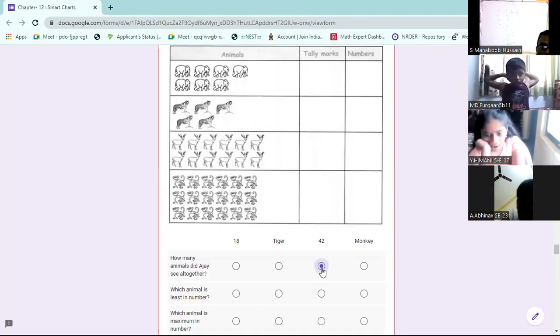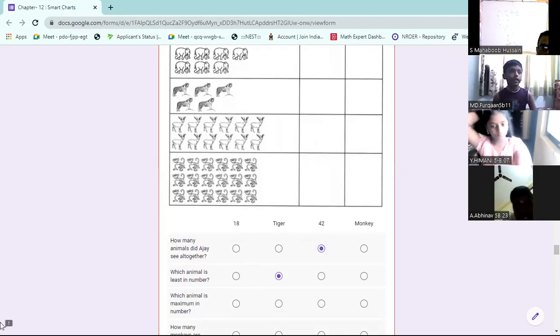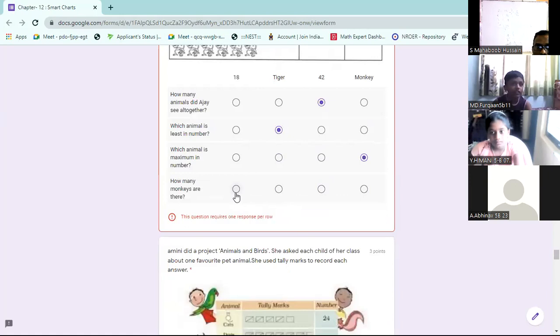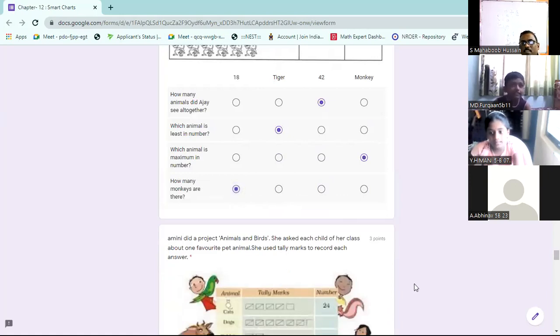Next. Which animal is least in number? Yes, of course. The tiger. Day by day, tiger strength is decreasing in our country. The maximum number of animals is our students. Next. Total, how many monkeys are there? 18 monkeys are there.